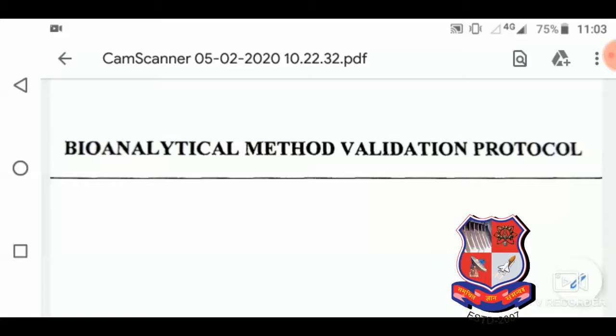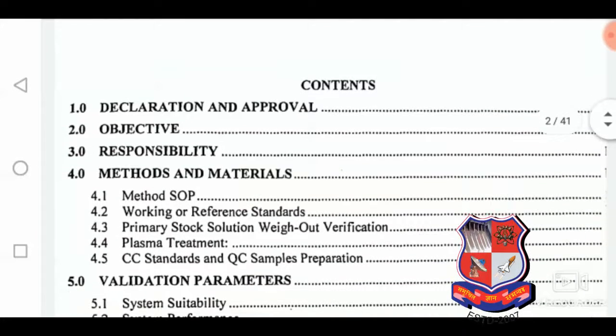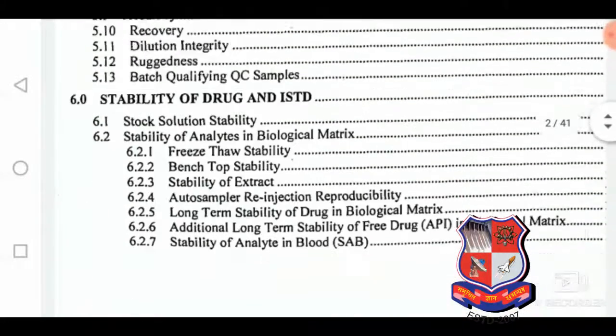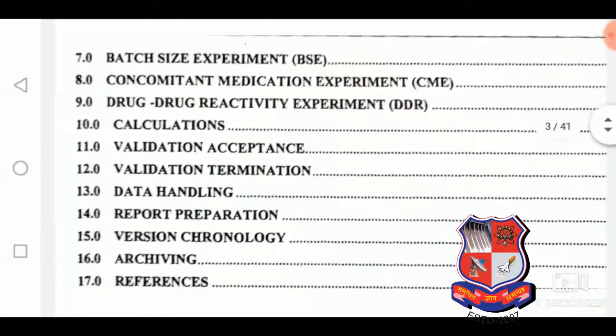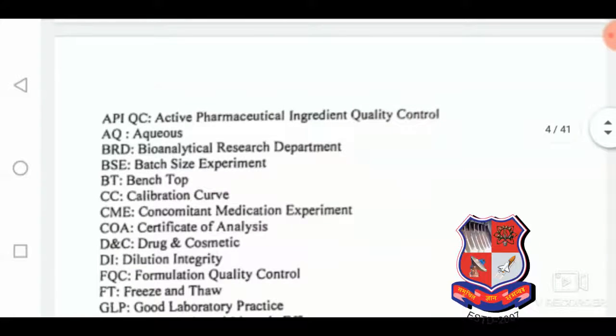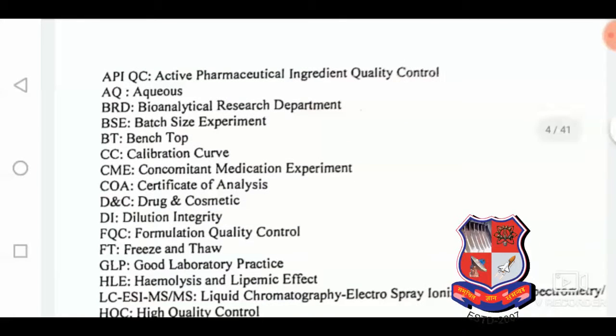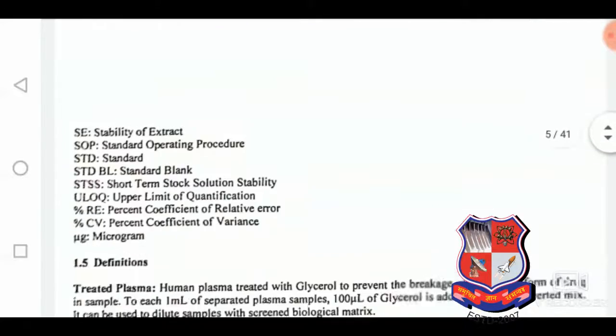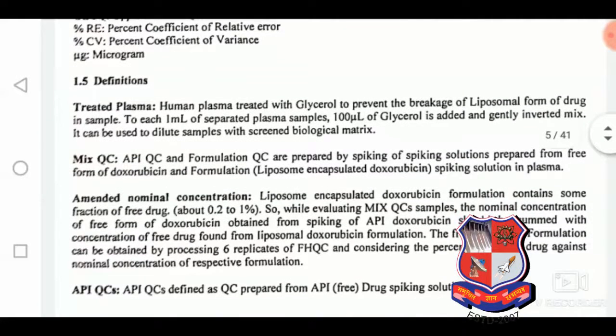Hello students, today we will see about the bioanalytical method validation protocol. These are the contents, and these are some acronyms, means short names for that. Here are some definitions.